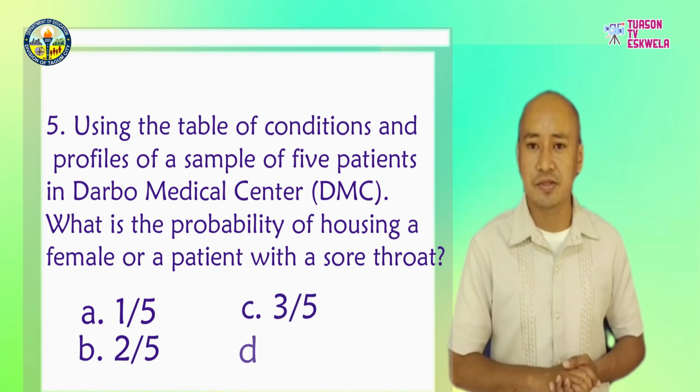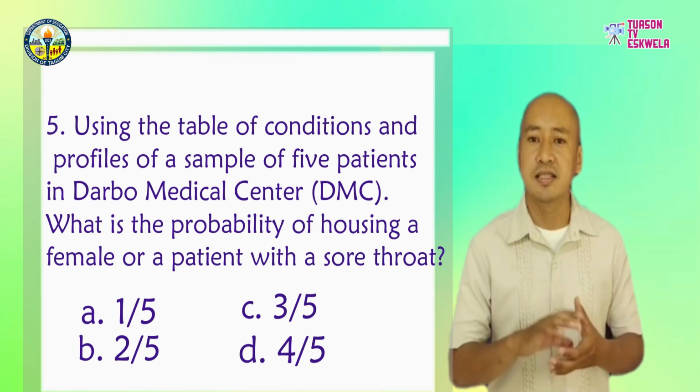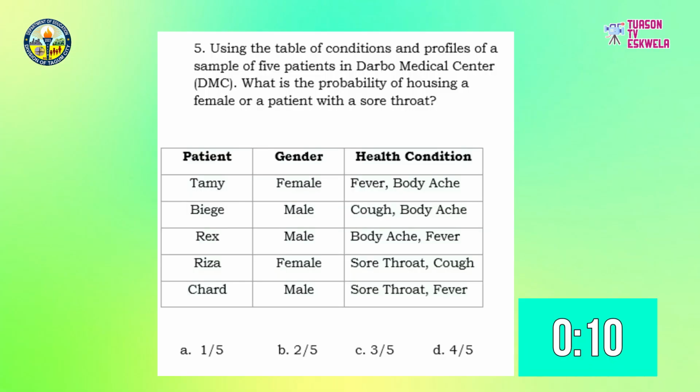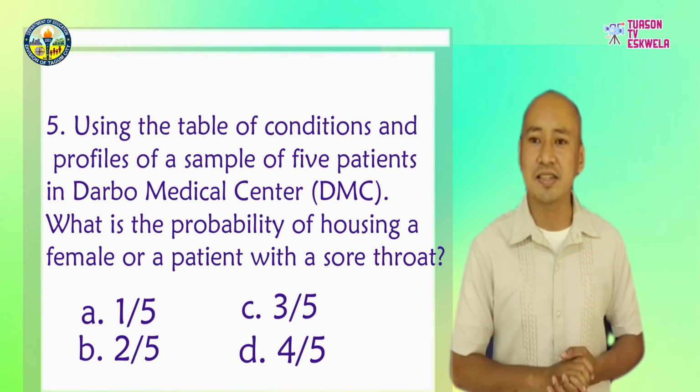D. 4/5. Answer this for 10 seconds. Time starts now. The answer is letter C, 3/5.